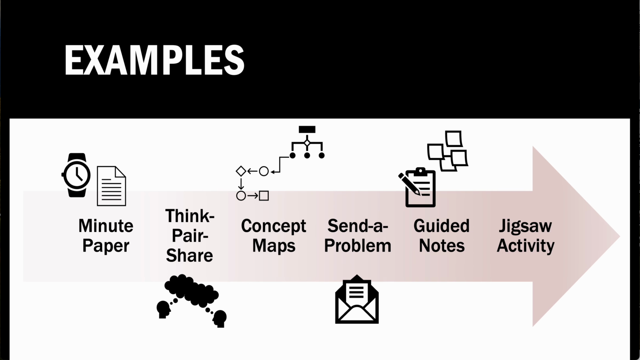In a jigsaw activity, students work in small groups to learn about a topic, with each small group learning about a different topic. Then the students form new groups, with one group member from each of the original groups. In these new groups, each group member teaches the group about what they learned in their original group.